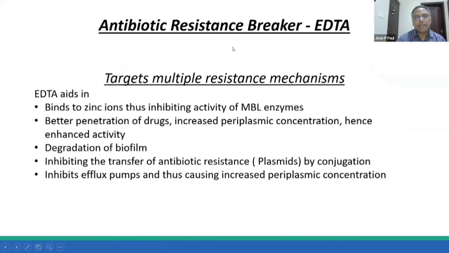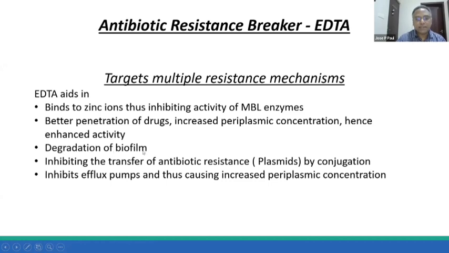One of the classical antibiotic resistance breakers is EDTA, disodium edetate, and it targets multiple resistance mechanisms, which I have already shown. The EDTA helps in binding to zinc ions, thus inhibiting the activity of the beta-lactamase enzymes. It helps in better penetration of the drugs, increases periplasmic concentration, and therefore increases the activity.